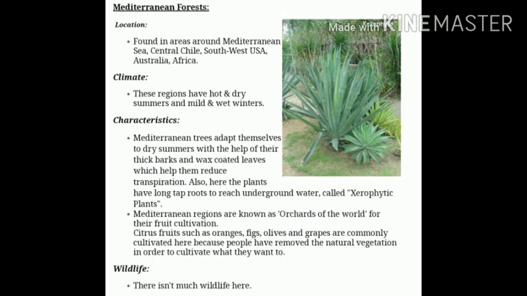These types of trees adapt themselves to dry summers with the help of their thick bark and wax coated leaves, right? And the main trees found here are citrus fruits, orange, olives, grapes, etc. There isn't much wildlife found here. Only a few species of animals like monk seal and Greek tortoise are found here.